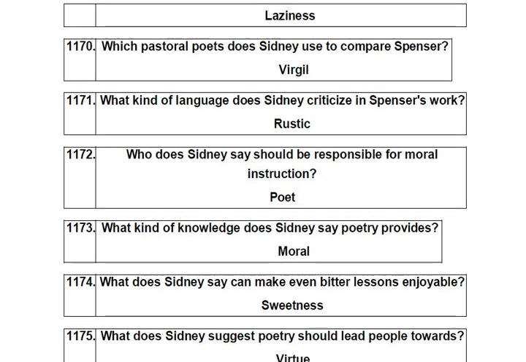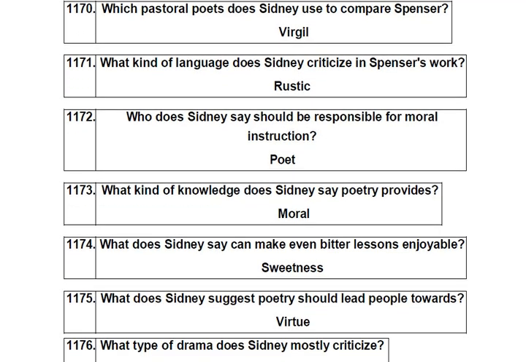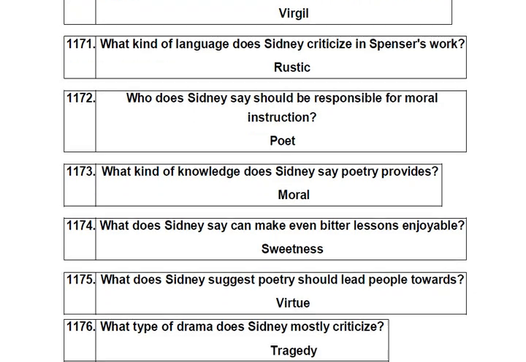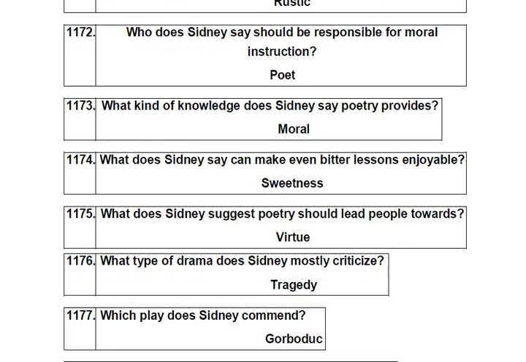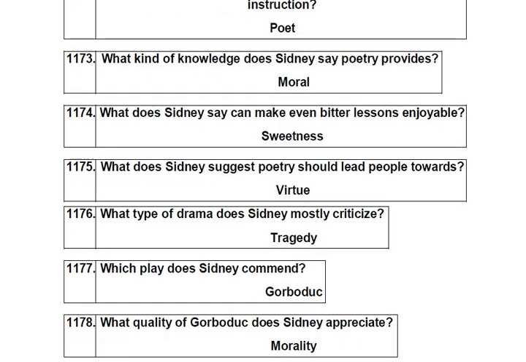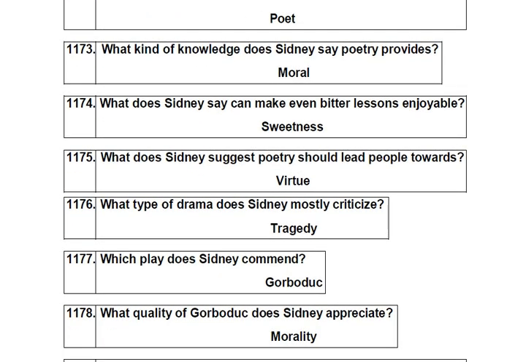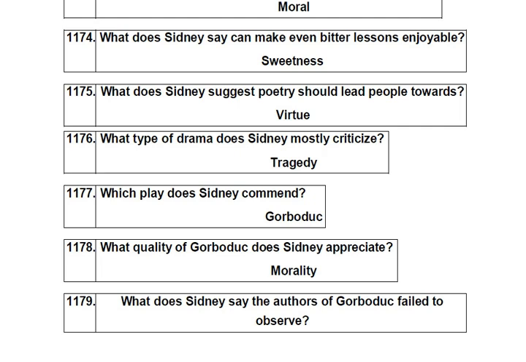Rustic. Who does Sidney say should be responsible for moral instruction? The poet. What kind of knowledge does Sidney say poetry provides? Moral. What does Sidney say can make even bitter lessons enjoyable? Sweetness. What does Sidney suggest poetry should lead people towards? Virtue.